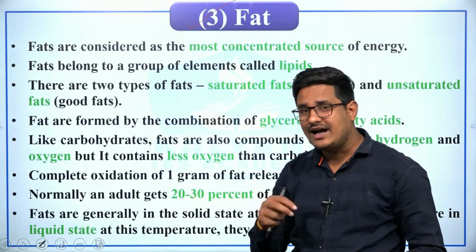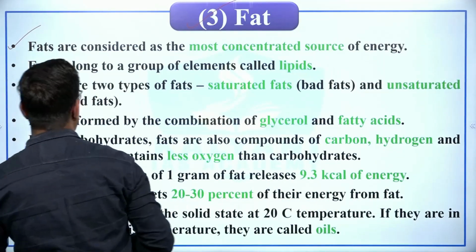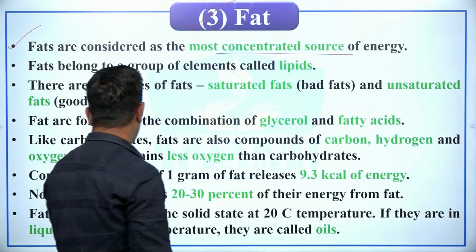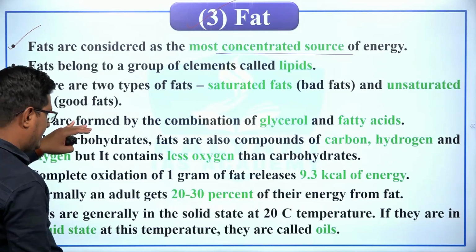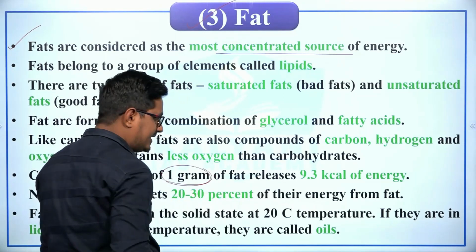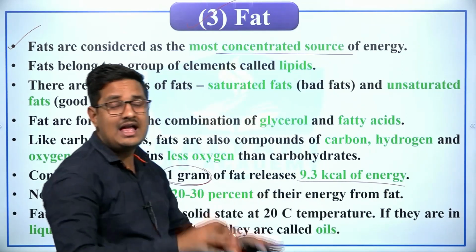See, fats are important macronutrients, and fats are considered as the most concentrated source of energy because complete oxidation of 1 gram of fat releases 9.3 kcal of energy, which is the highest.